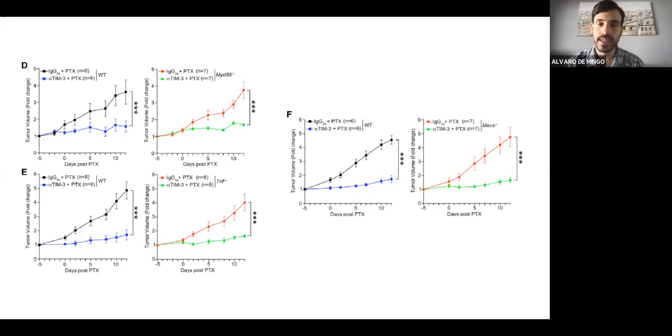We also tried all the different toll-like receptor knockout models for MYD88, TRIF, and MAVS. And we were able to see that these knockouts were not having major effects, and we were able to see the same responses to TIM-3 in combination with chemotherapy, since the tumors also stopped growing in these knockout mice.